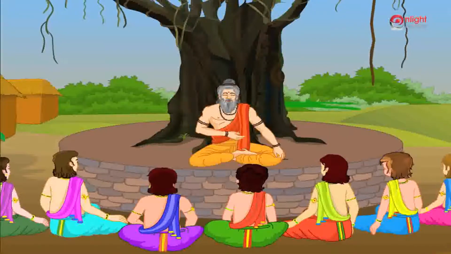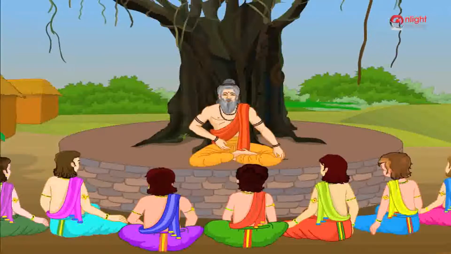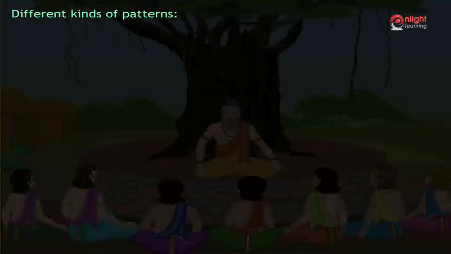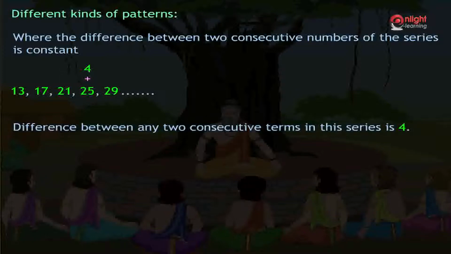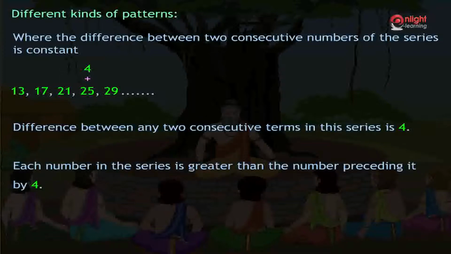There are different kinds of patterns or series which can be observed. One of them is where the difference between two consecutive numbers of the series is constant, like we observed in the series mentioned previously, that is 13, 17, 21, 25, 29. Difference between any two consecutive terms in this series is 4.